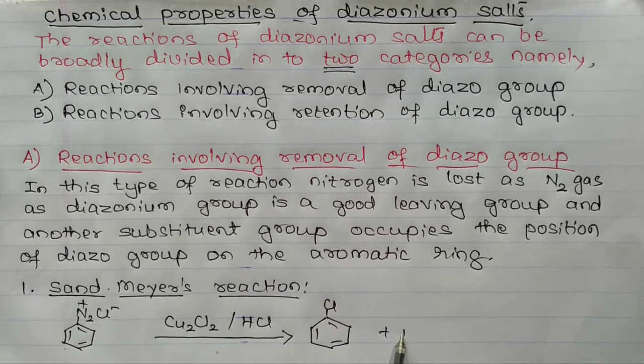Plus nitrogen gas. This reaction is known as Sandmeyer's reaction. Benzene diazonium chloride is treated with cuprous chloride in HCl, chlorobenzene is formed. This reaction is known as Sandmeyer's reaction.